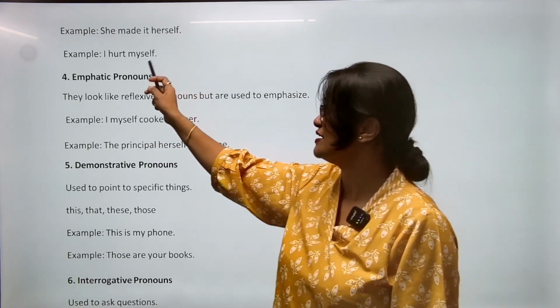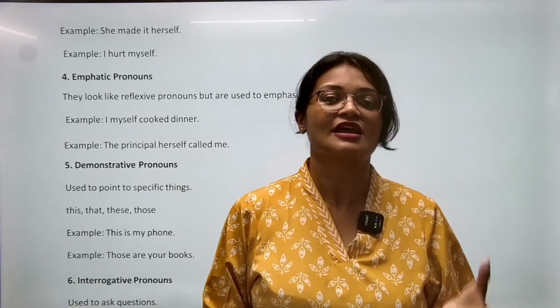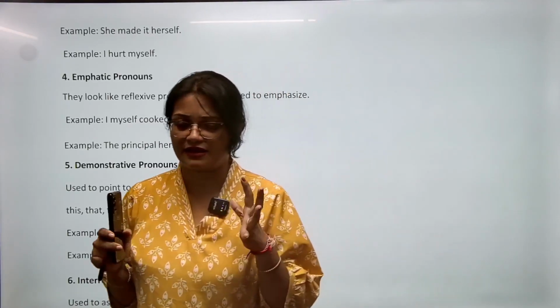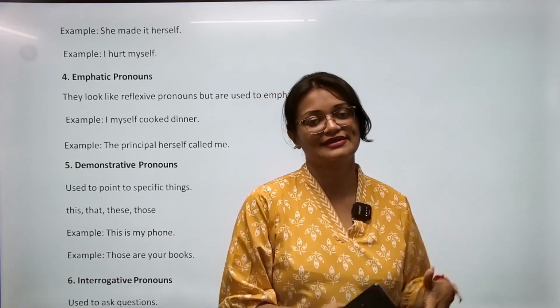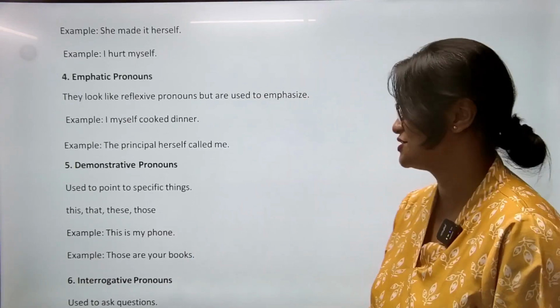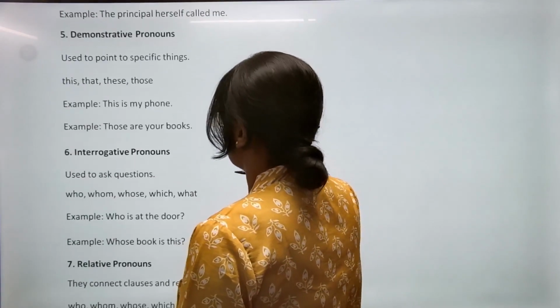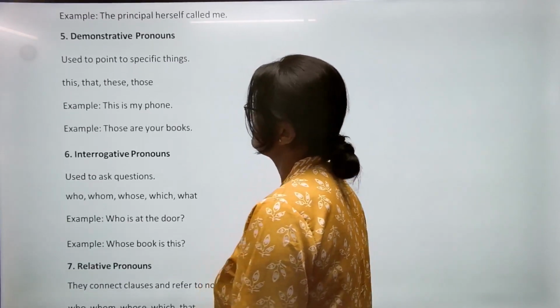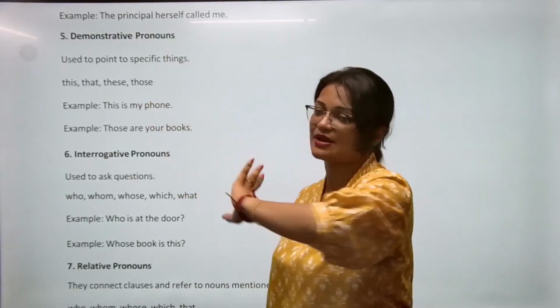Understood? So when we use it anywhere, it's reflexive. But when we use this type of self words to emphasize on certain person या खुद के ऊपर या किसी और के ज्यादा emphasize कर रहे हैं, then it is emphatic pronoun. Not much of a difference, but यही है difference. ठीक है? Number 5th category is demonstrative pronoun. So demonstrative मतलब when you use words like this to demonstrate anything.